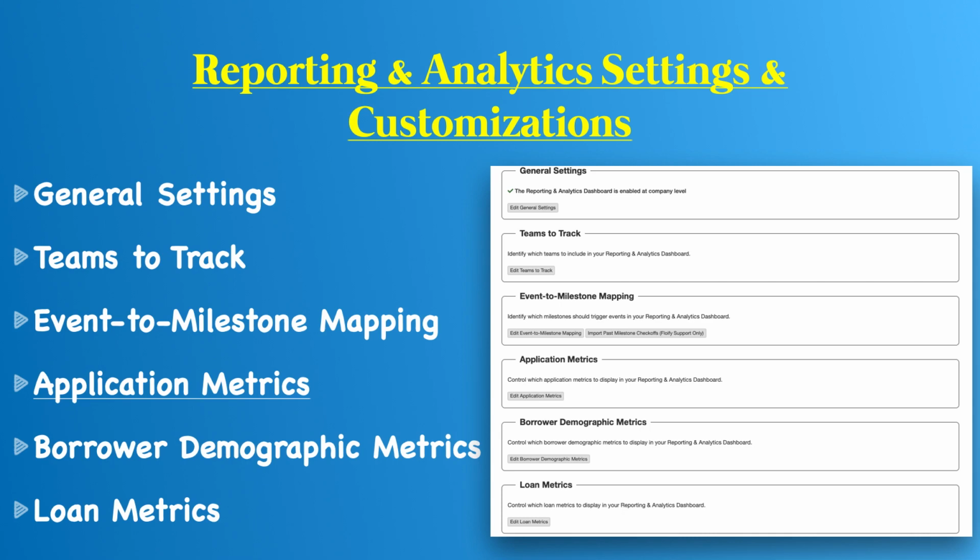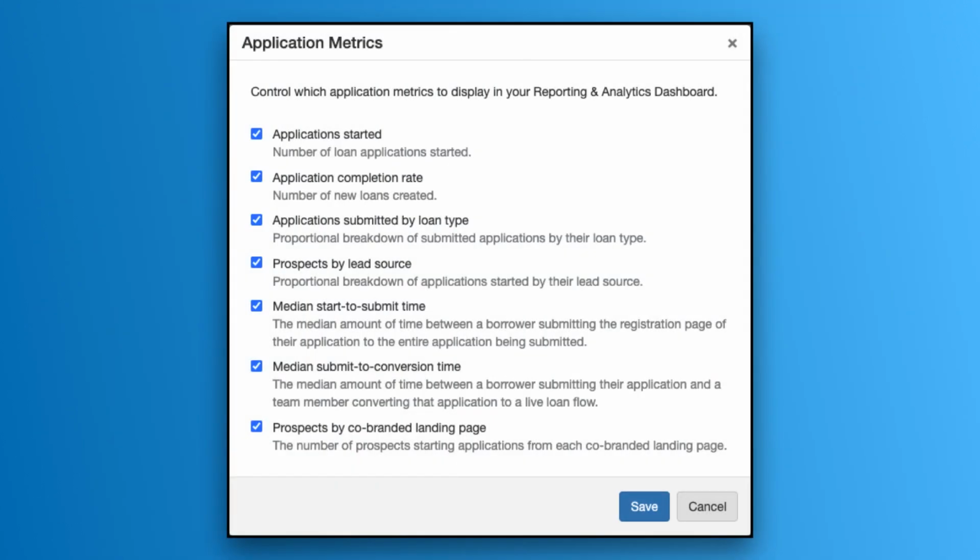Application metrics, if I open this one up, this is where I can see the different options that I have. I have applications started, so I can see the number of loan apps that I've started, the application completion rate, which tells me how many apps have been completed, applications submitted by loan type, prospects by lead source. So I know that, if I have a referral partner that sent out the link to a borrower, I can track those type of things.